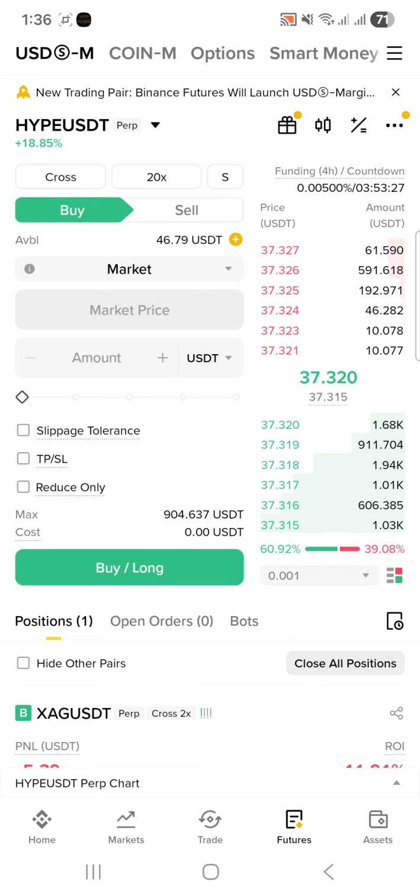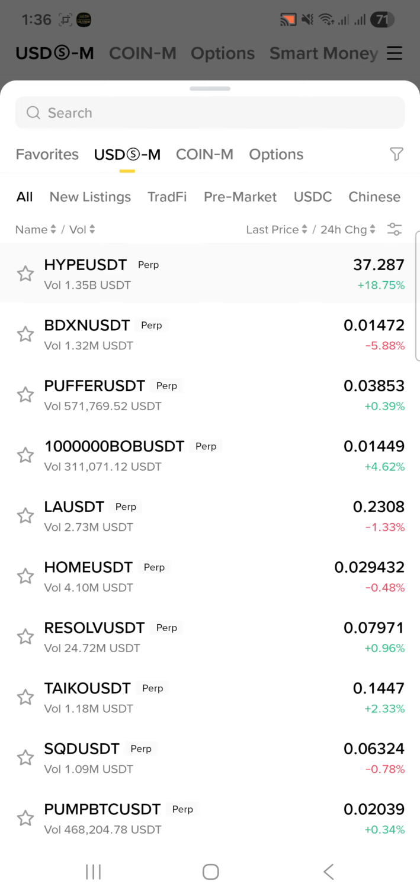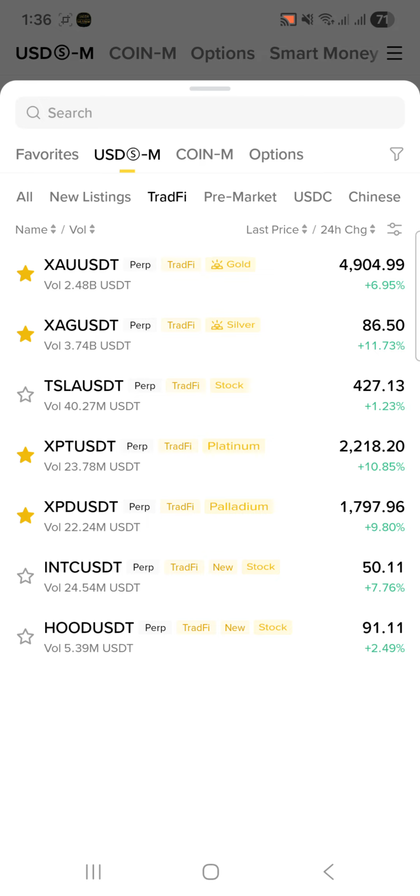But in this video we are concerned with the commodities and the stocks listed on Binance. So simply you will click on this coin. You can see a page opening in which you can see different options: USDM, COIN-M, and below you can see All, New Listing, Trade 5, Pre-market, USDC, and Chinese. In this video we are concerned with Trade 5. So we will click Trade 5, and you can see the different pairs of national stocks and the commodities which are available on Binance.